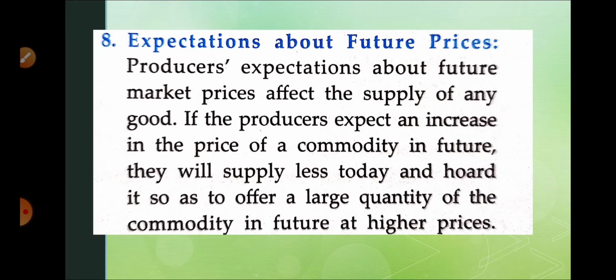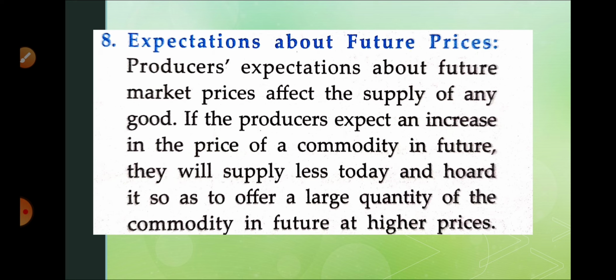Next we are going to discuss expectations about future prices. Very easy to understand. If producers think that in the future the commodity prices will increase, supply will be less in the market, and if they think that in the future the price will fall, then they can supply more and more in the market. It means if prices in the future will fall, there will be more supply, and if prices in the future will increase, in case of emergency or war, then supply will be less in the market.